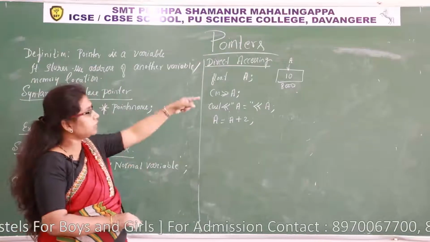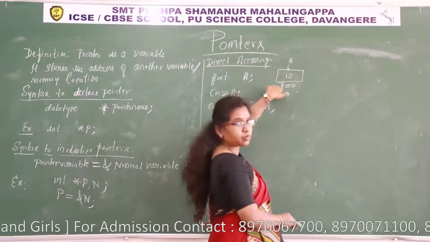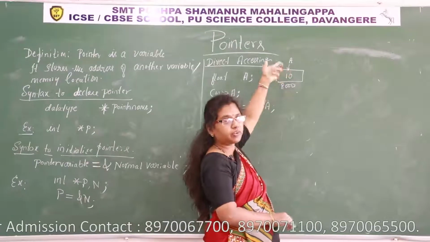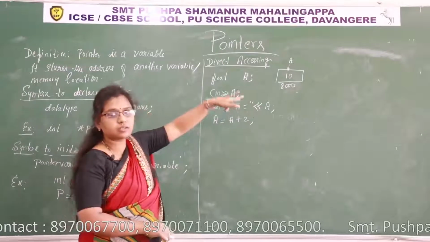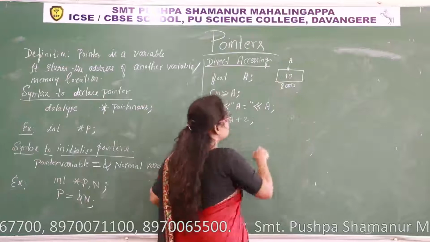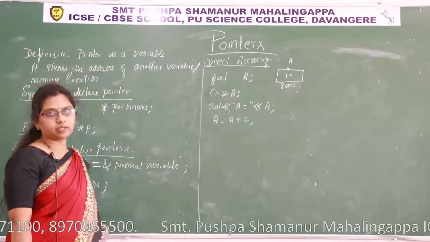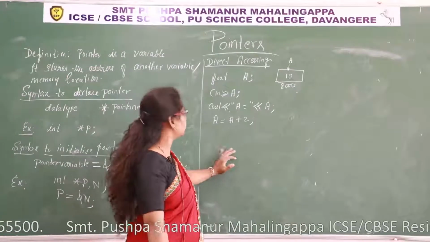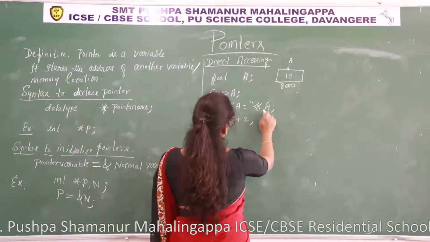How to display that content of memory? Either I can use the name of the memory or I can use the address of memory. So which is the better way? Name I can use. Usually we don't know the address of a memory location. I am telling again, these are the assumptions. Addresses are assumptions here. So in every program, in all programs, we have taken the name of the memory to access the content of that memory. The usual method is that we use the memory name to access it. So here also I have taken the name of the memory to display the content of A.